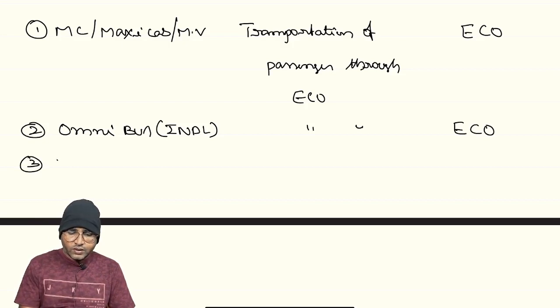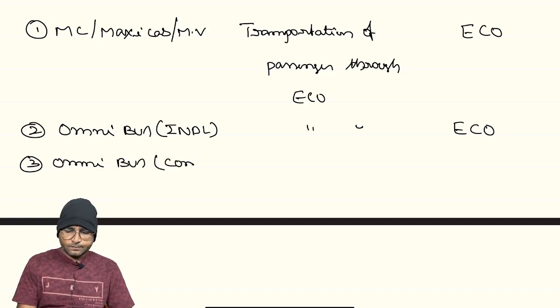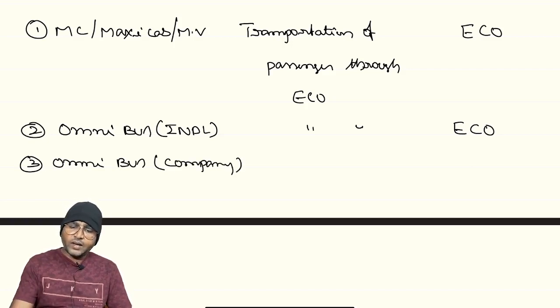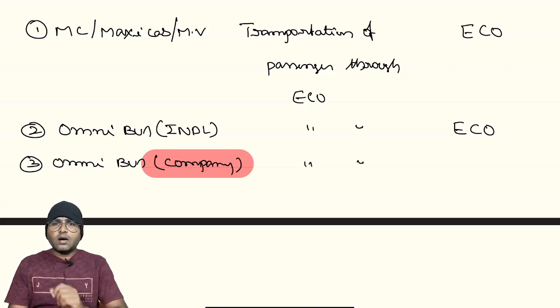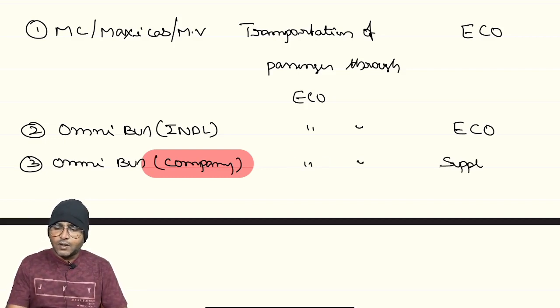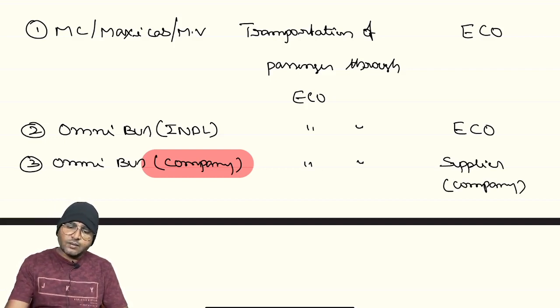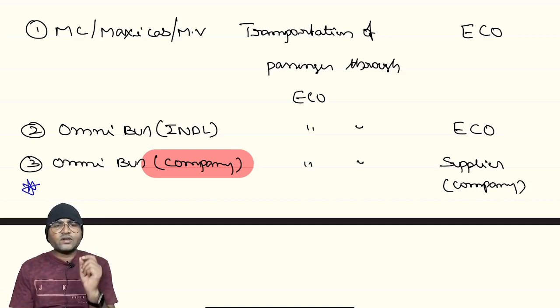And the third situation where omnibus services provided by the company through e-commerce operator. That is simply, we can say, transportation of the passenger services through e-commerce operator. In such a situation, who is liable for payment of GST? Supplier, being company, right? This is an amendment. That's it. You can understand the difference between the second and third point.